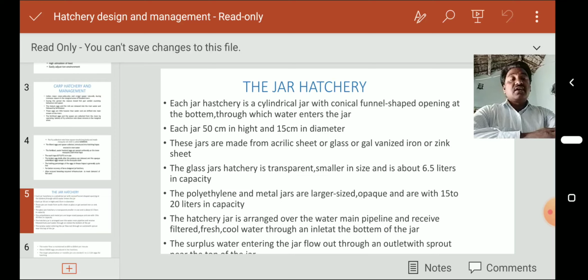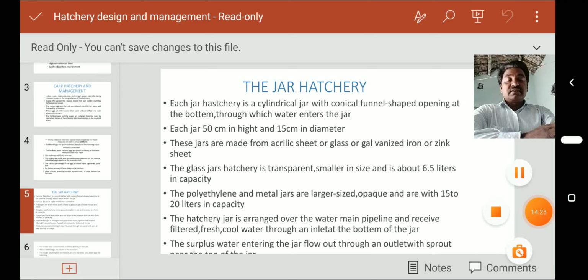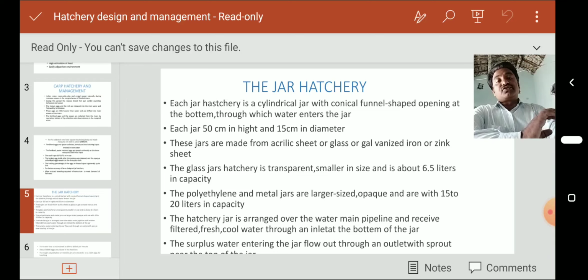which is in the upper region. So this is about the jar hatchery. Generally these jar hatcheries are used especially where the seedlings are produced.